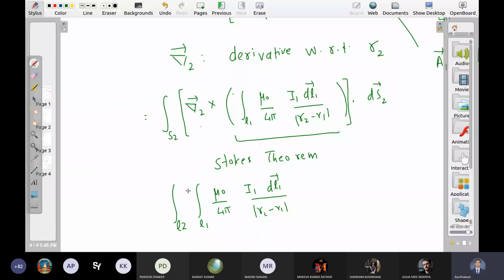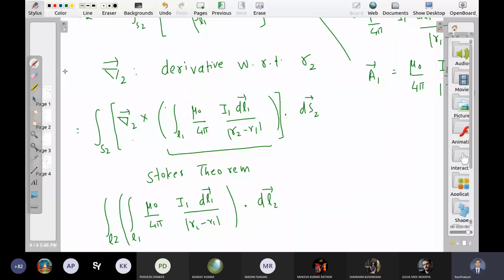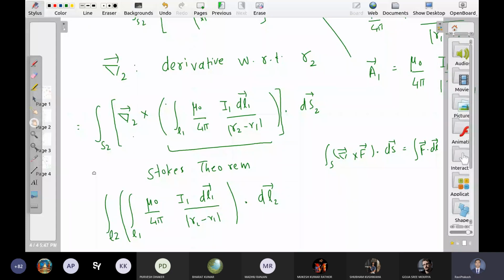What is Stokes theorem? The surface integral of del cross F dot ds is simply the loop integral of F dot dl, right? Yes. So this is the flux phi 2, and obviously you can see it is proportional to I1.